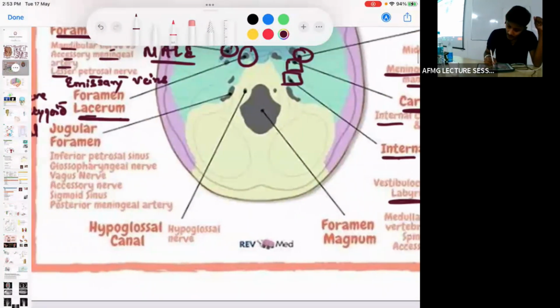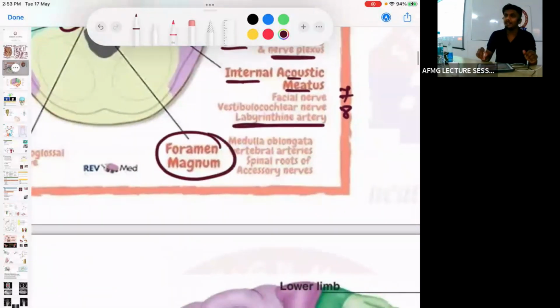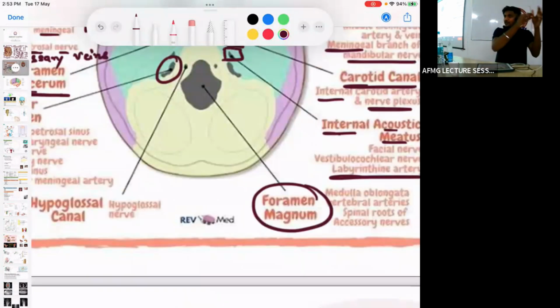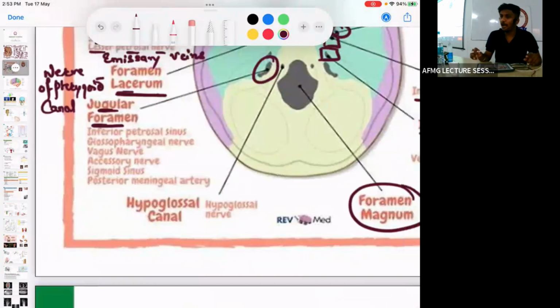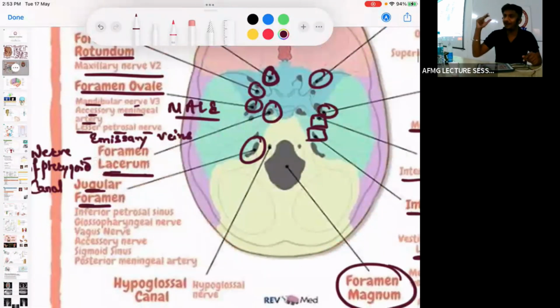Behind that, ठीक है, there is the ovoid foramen. Okay, लंबा सा lengthy foramen दिखेगा. That is jugular foramen. Okay, तो सबसे बड़ा foramen कौन सा होता है? ये तो पता ही होगा. The biggest foramen is foramen magnum. Just adjacent to it, we have a lengthened or oval foramen. That is what is called the jugular foramen. क्योंकि वो मोस्टली ऊपर वालों में कंफ्यूज हो सकते हो, तो शायद FMGE में ना पूछे, बट jugular foramen वो पहले भी पूछ चुके हैं, because it is easy to identify. So adjacent to foramen magnum we have the jugular foramen.